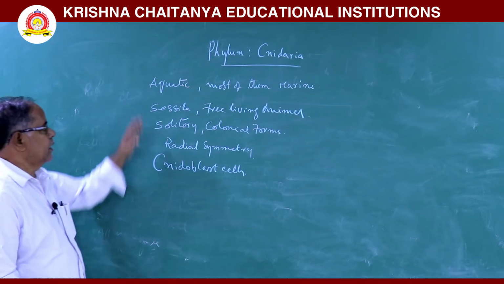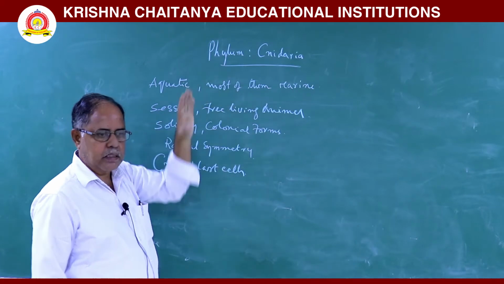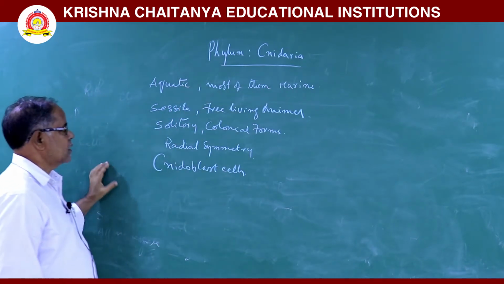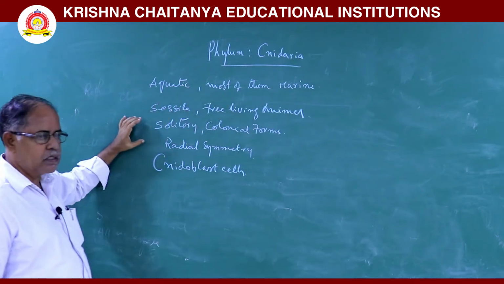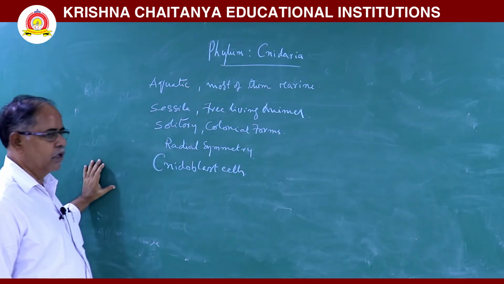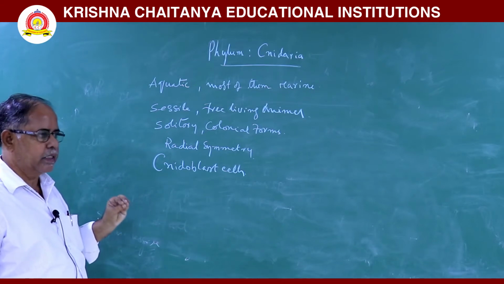Here, aquatic animals, most of them marine, some freshwater. Some are sessile, some are free living. Some are solitary, some are colonial forms. Radial symmetry is there.